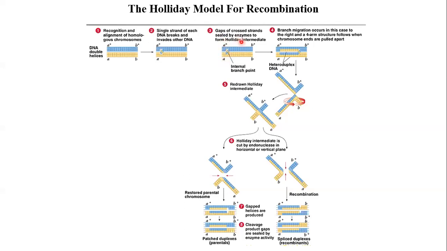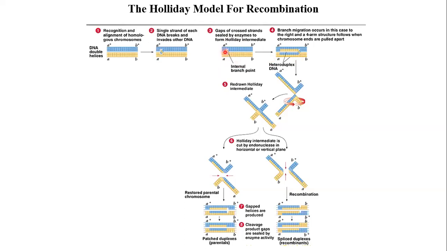So when this is done, it forms a structure called Holliday intermediate. When the enzymes have completed the process, this is called Holliday intermediate, and this is called the internal branch point.